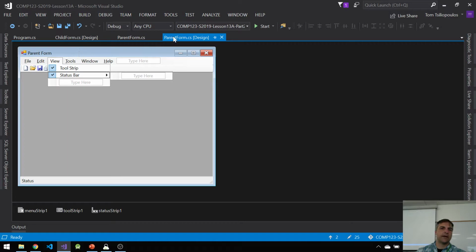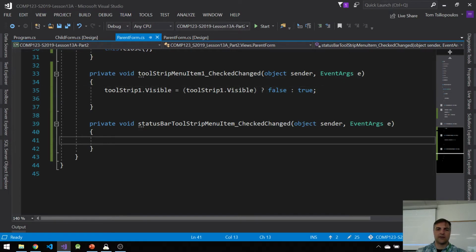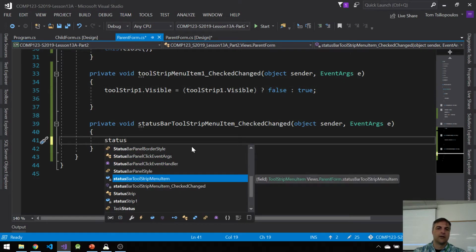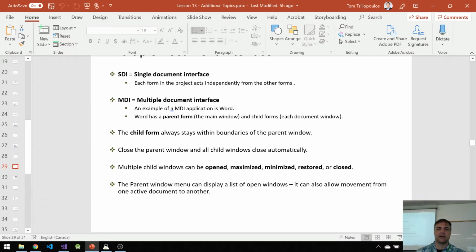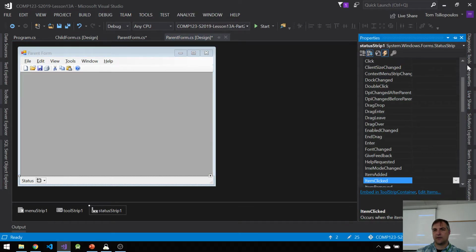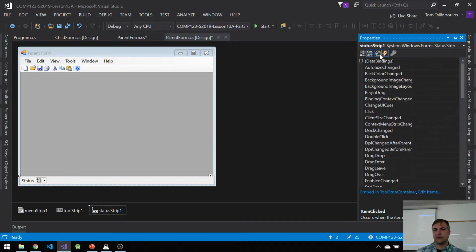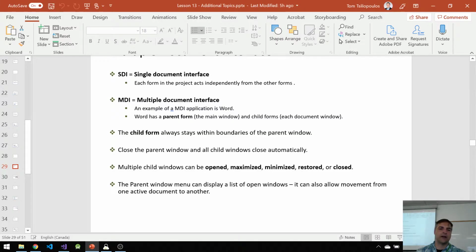And the same thing goes with the status bar, right? Here's my parent form. I can do the same thing. Instead of tool strip visible, I'll say the status bar, right? Whatever my status bar is, status bar 1, is that what it's called? Actually, let's check it because I don't even know. Status bar properties. I didn't even check it.